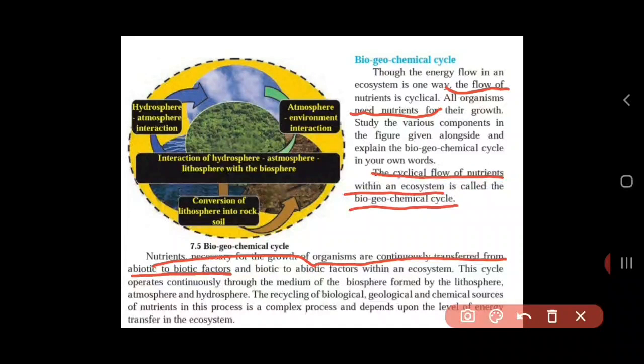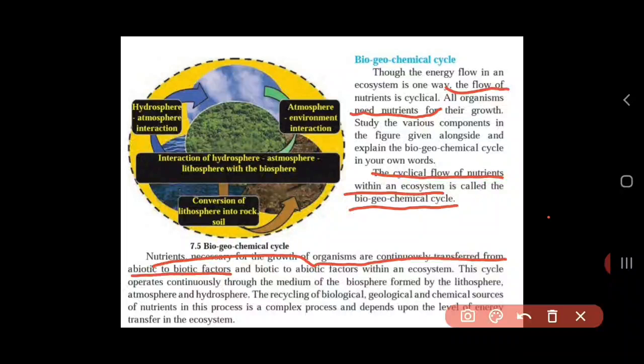And the recycling of biological, geological and chemical sources of nutrients in this process is complex, and it depends upon the level of energy transfer in the ecosystem. Fine. So what you should remember about the biogeochemical cycle is that the cyclical flow of nutrients takes place in any ecosystem, and it's called biogeochemical.